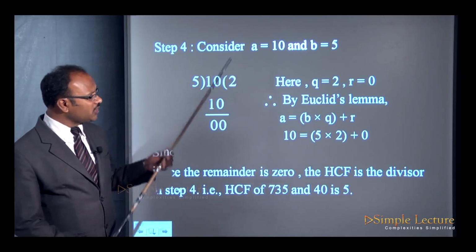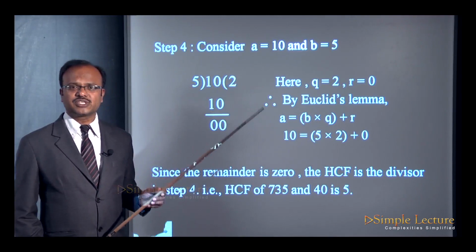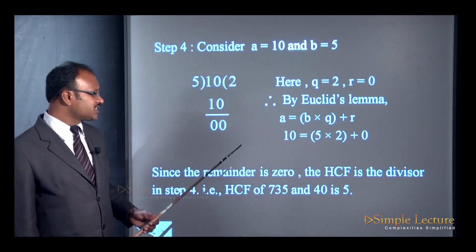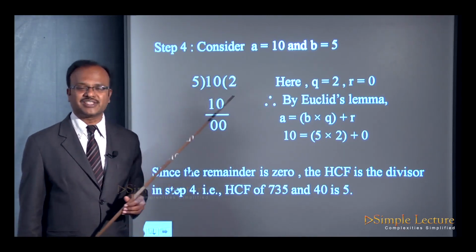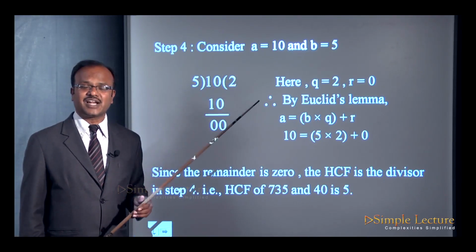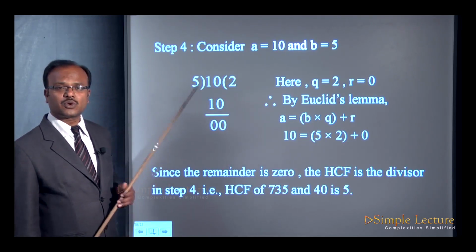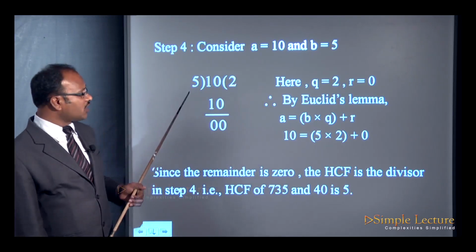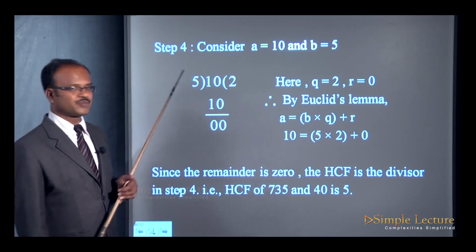Now when you have written the divisor and the dividend using Euclid's division lemma in each of these steps, which is the non-zero divisor that resulted in the remainder 0? The non-zero divisor which resulted in the remainder 0 is 5.